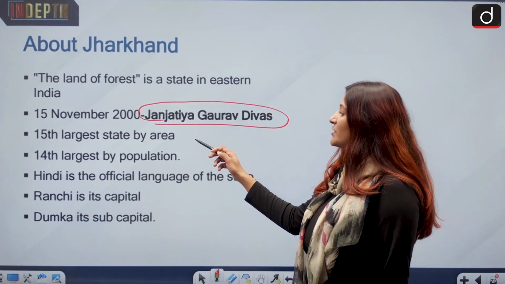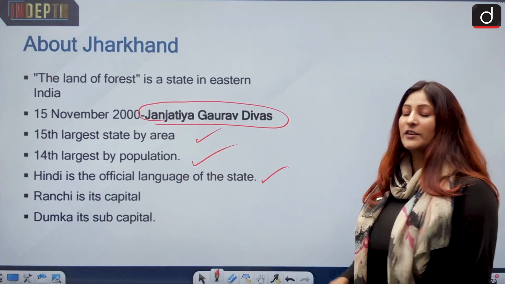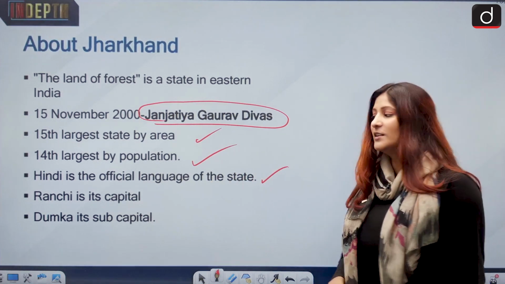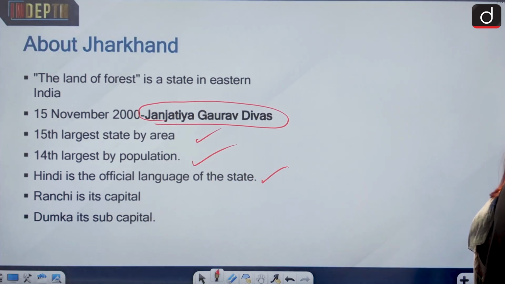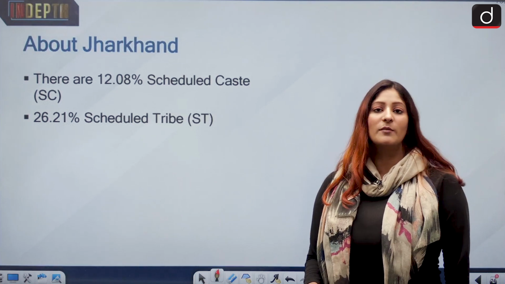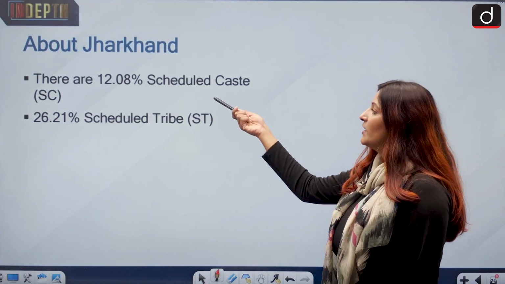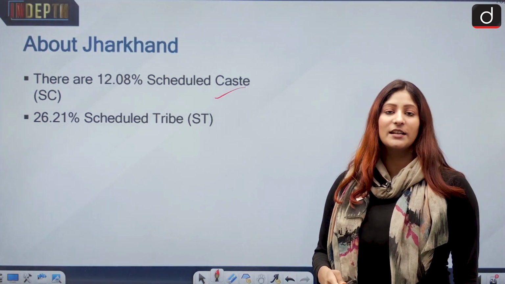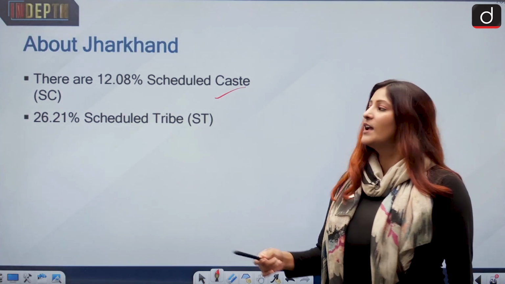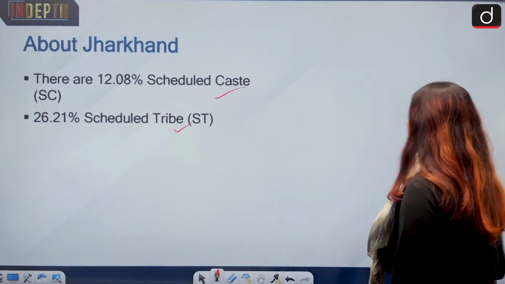It's the 15th largest state by area and 14th largest by population. Hindi is the official language, Ranchi is the capital, and Dumka is the sub-capital. Remember that as well. With respect to population, because the local domicile policy will be understood here, there are 12.08% scheduled castes and 26.21% scheduled tribes according to the last census.